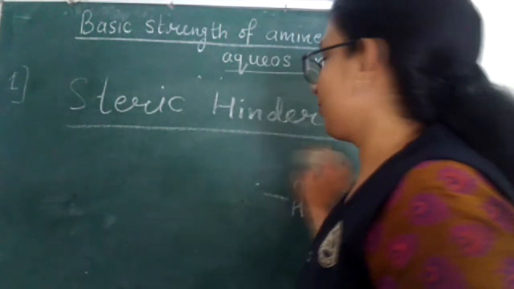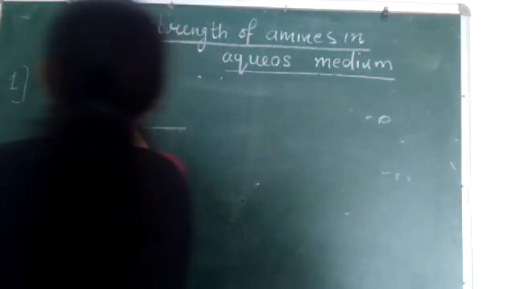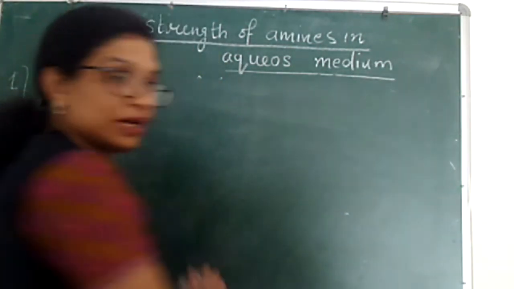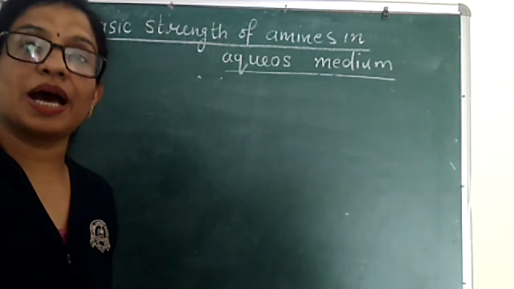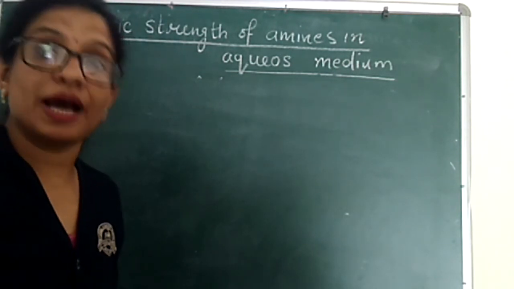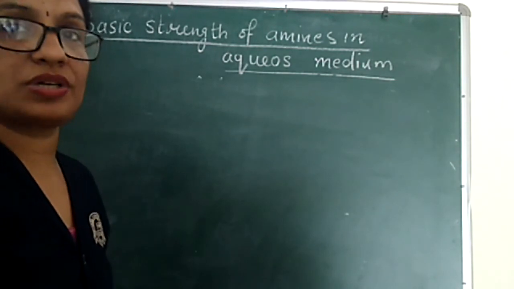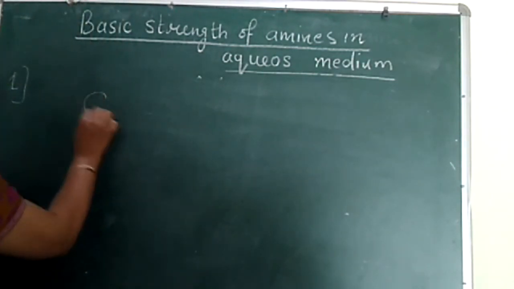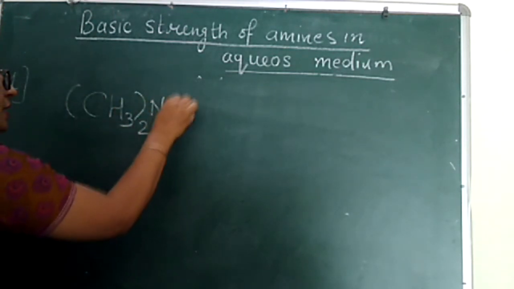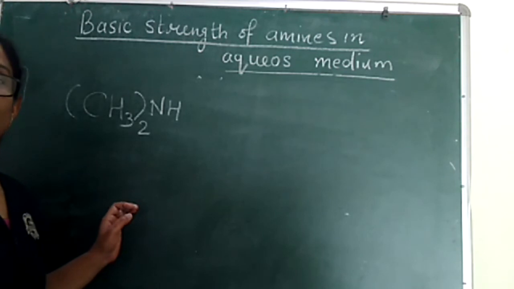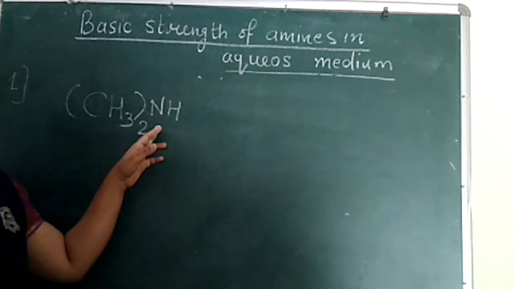So, first we will look at the combination of these 3 factors for deciding the correct order of basic strength of methylamines. For methylamines, the correct order of their basic strength is: the most basic is the secondary amine, as you can see here, (CH3)2NH I have written.